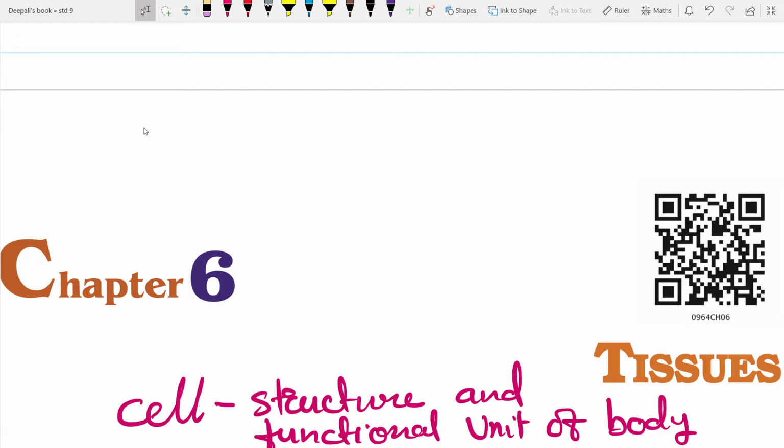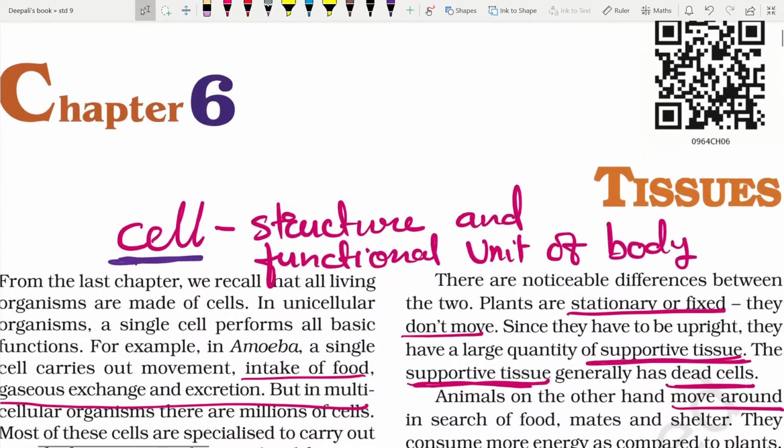Before understanding the word tissues, let us go back and recall the word cell. A cell is the structural and functional unit of any living organism, and we studied the structure of the cell in detail in the previous chapter. When cells are specialized to perform certain basic functions and work in a group like a team, these groups of cells having specific functions and specific structures are called tissues.